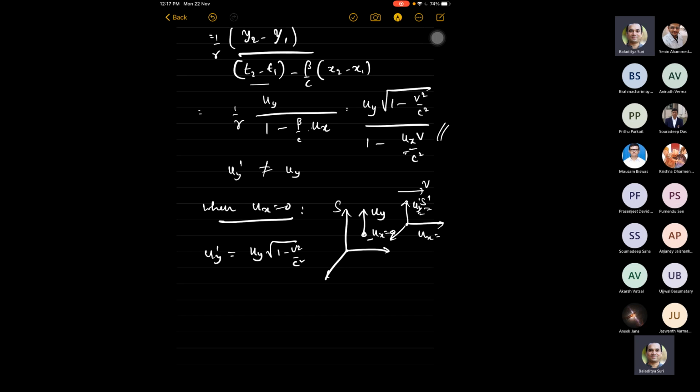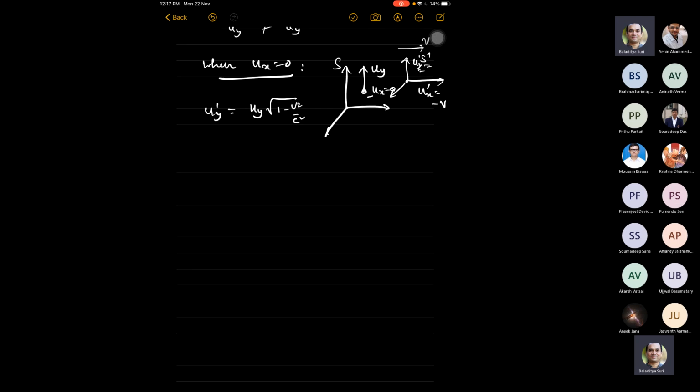And ux, can somebody tell me what is ux prime in the second frame? Quickly. What is ux prime for this particle in the second frame? Minus v. Exactly. It's minus v, right? Because the particle is moving along. You can verify this, right? So it has to be minus v. So this is how the velocities transform.